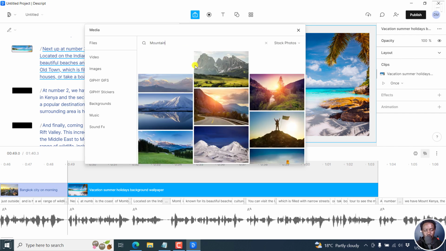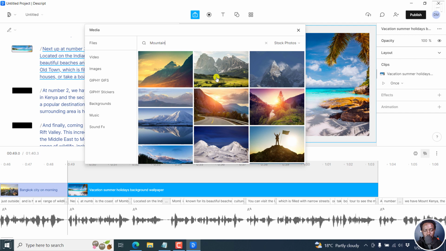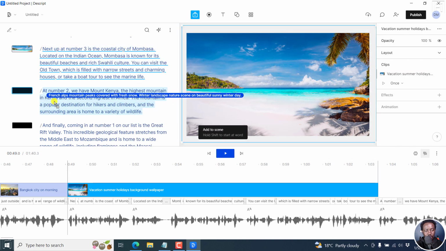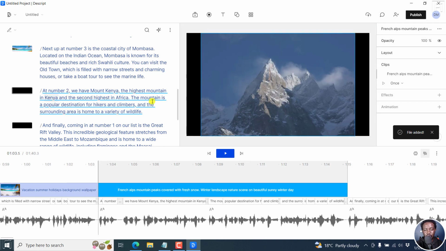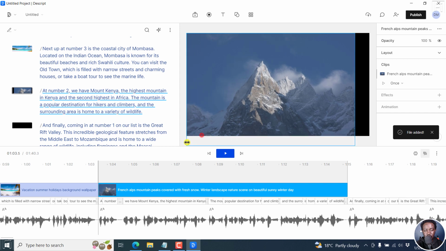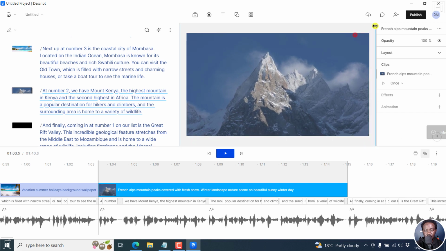And then we've got a couple of them. Just make sure that you get what depicts what you're looking for. Then we've got Mount Kenya here. Looks good, and it's good for vacationing and so on and so forth. But you can still use your own files, that is videos and pictures. So let's say you want to depict a mountain, for example Mount Kenya. You can also make some animations to these images if that's what you want.